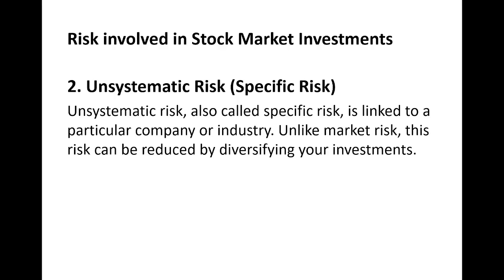Let us discuss in detail the various types of unsystematic risk. So the first one is business risk. What is business risk, or company risk as we say? Business risk is related to its business, its operations, its management, etc.